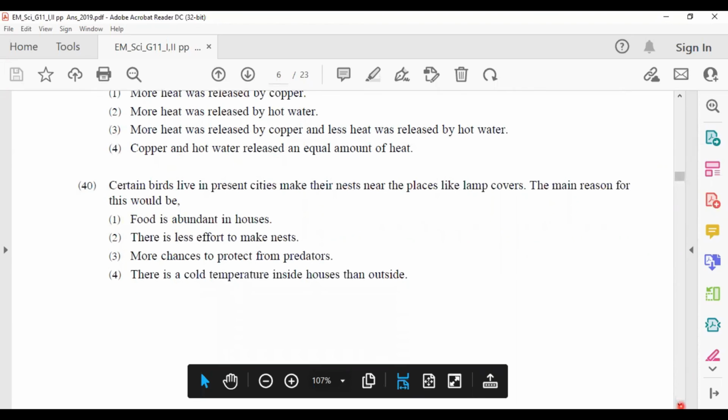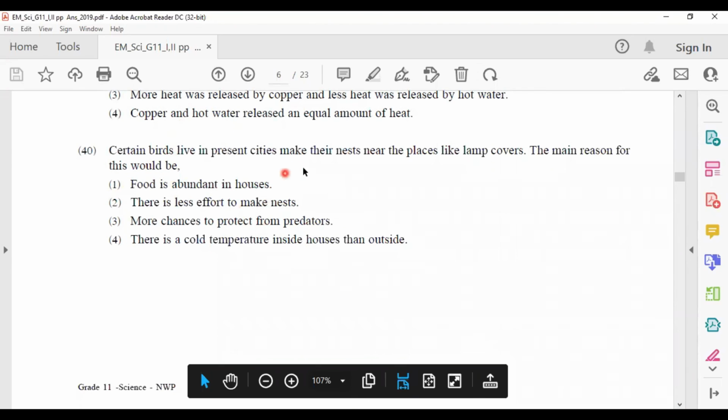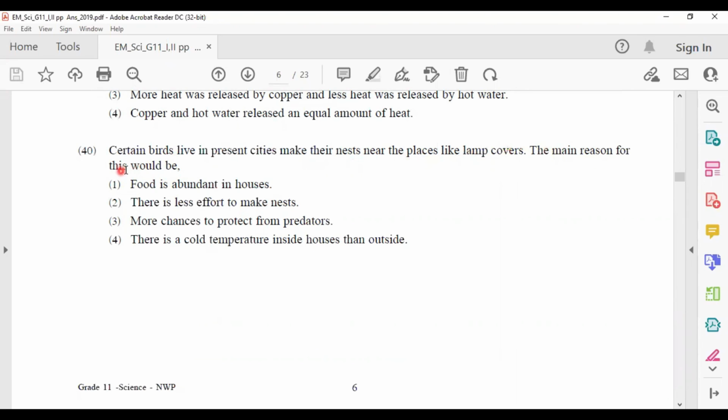14th one. Certain birds living in present cities make their nests near places like lamp covers. The main reason would be answer number 3, more chances to protect from predators. It is a general knowledge question.